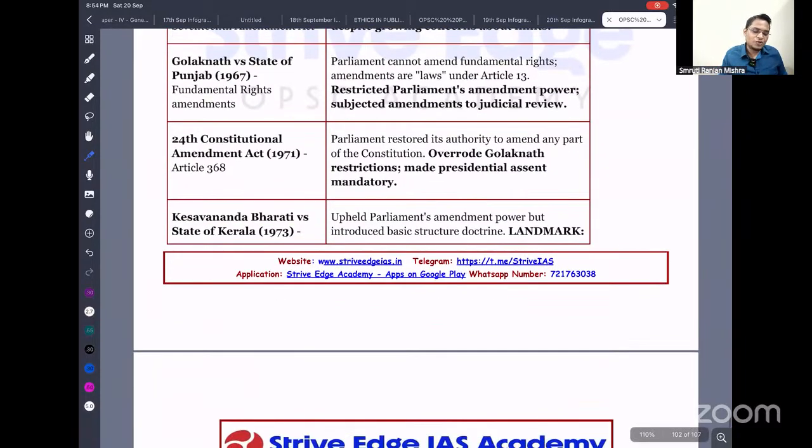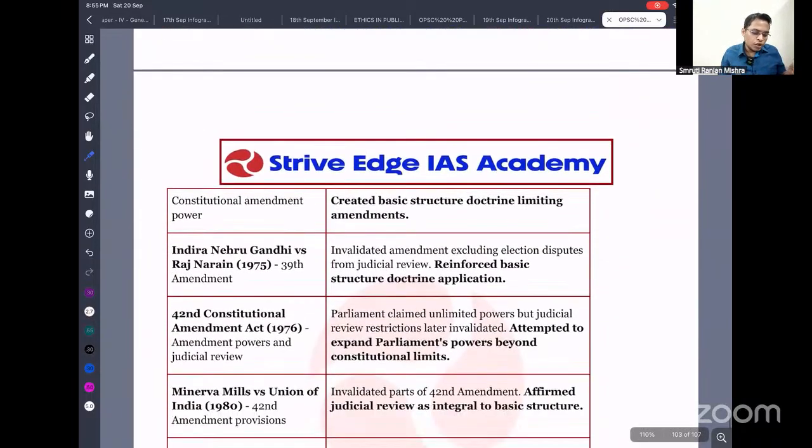To overcome this, the Supreme Court gave its landmark judgment in the Keshavananda Bharati case. It upheld the amending power of Parliament. That means Parliament can amend our Constitution, provided that the amendment cannot destroy the basic structure of our Constitution. The next case is Indira Gandhi versus Raj Narain. They amended the Constitution